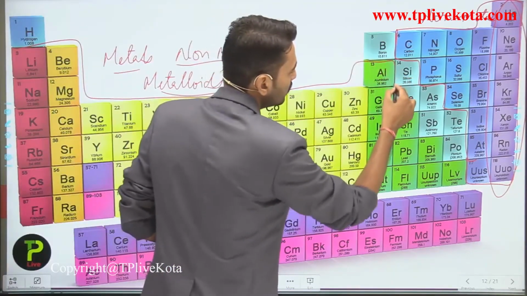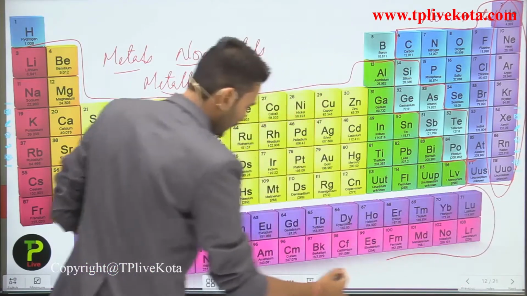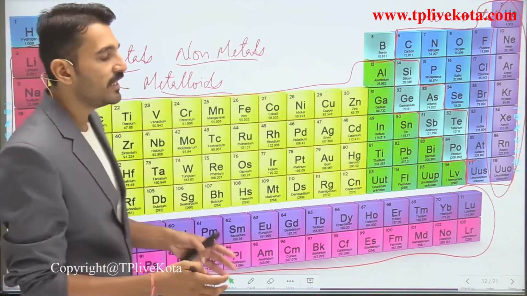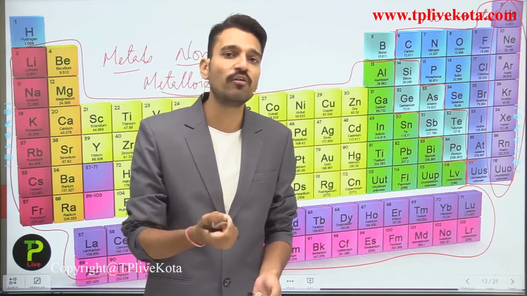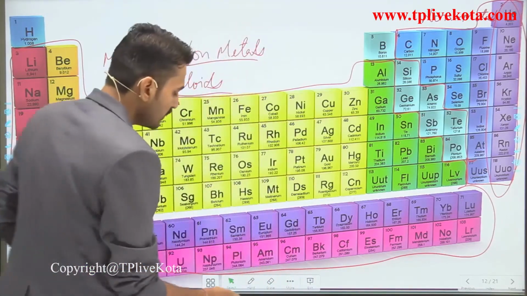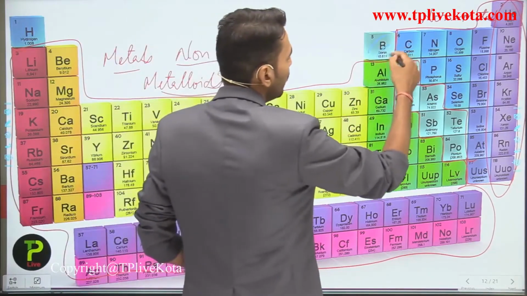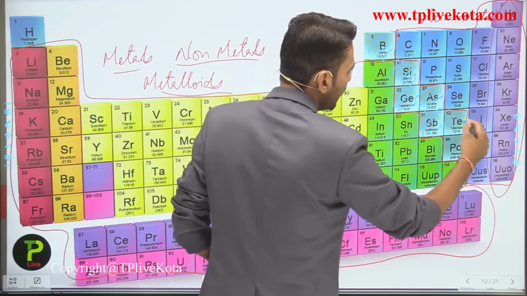They all are the metals. So the majority of the elements present here are metals, and some elements which lie in between them, that is boron, silicon, germanium, arsenic, antimony, tellurium and polonium,